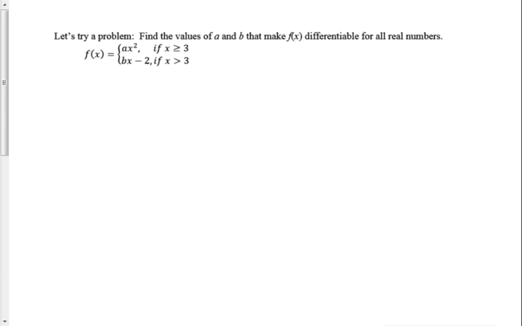We're going to do this problem. Let's get down into our mathematics, and what we're going to do is find values of a and b that make f of x differentiable for all real numbers. Okay, so once I start with the fact that something is differentiable, I automatically know it must also be continuous. And I need that information.